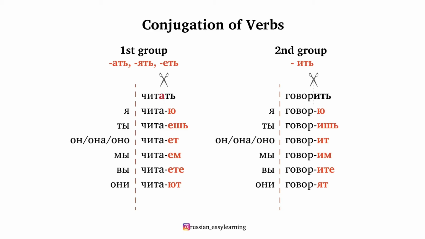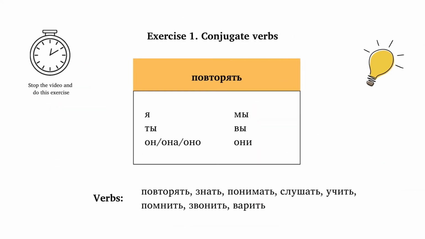Я говорю, ты говоришь, он, она, оно говорит, мы говорим, вы говорите, они говорят. So here you can see that the verbs of the first group and the verbs of the second group have different endings. And now let's practice.